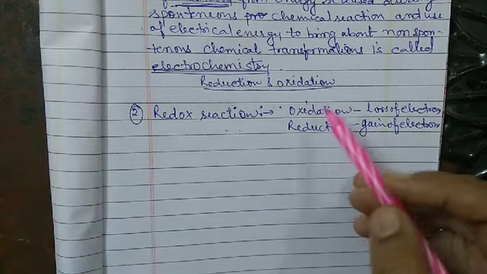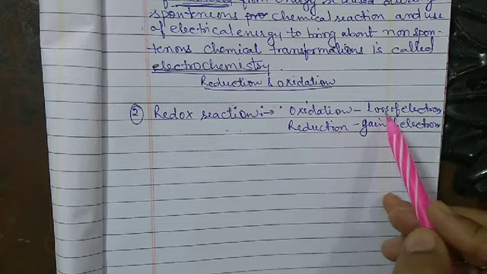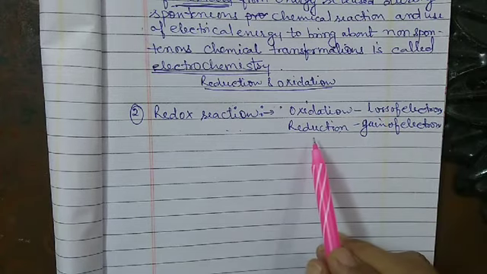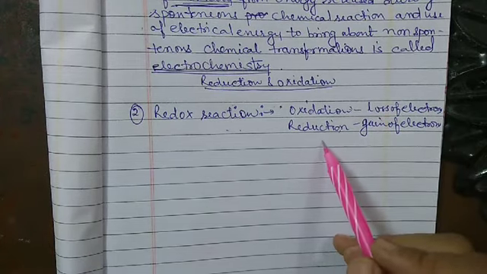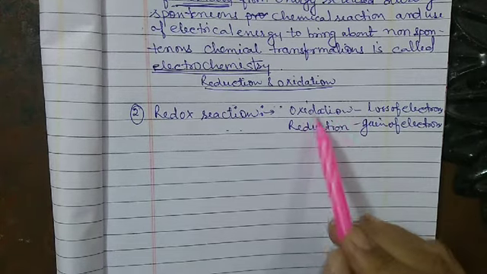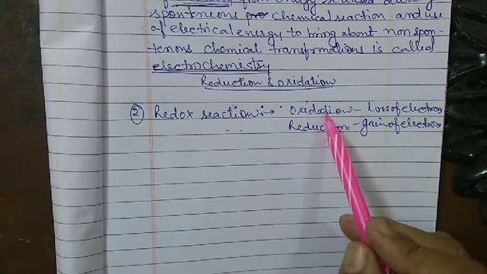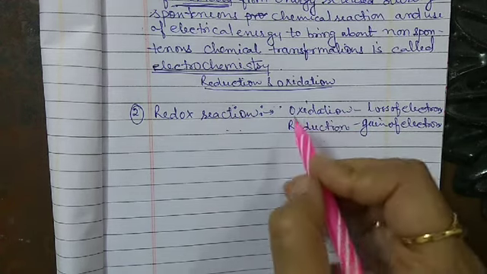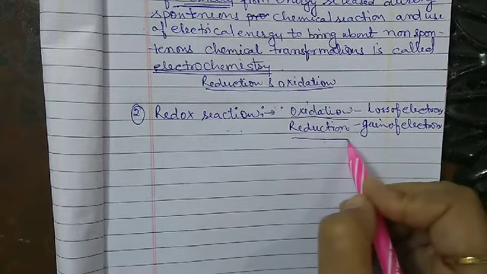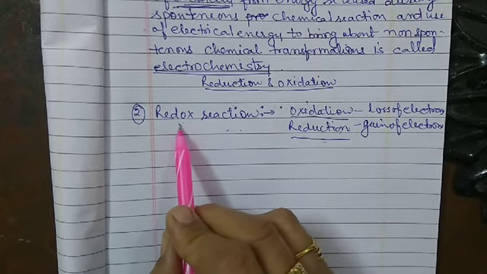So in our previous classes we have already studied that oxidation means the loss of electrons and reduction means the gain of electrons. The reaction which involves both oxidation and reduction is known as the redox reaction.